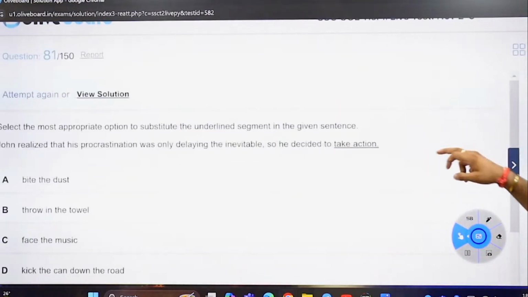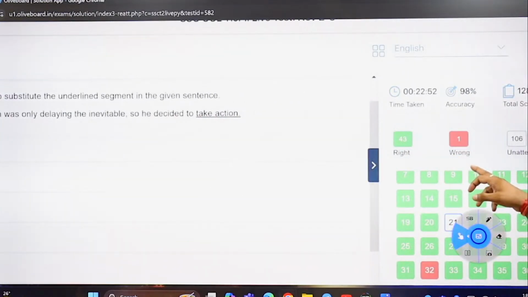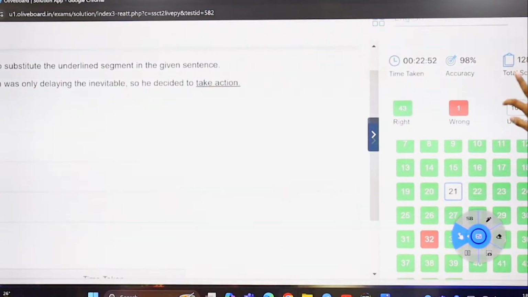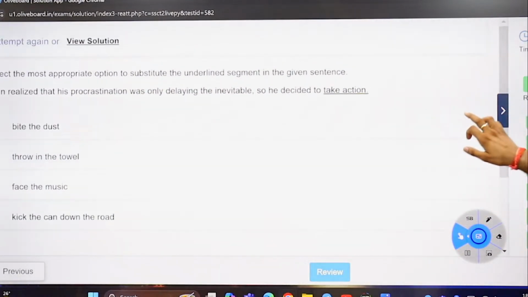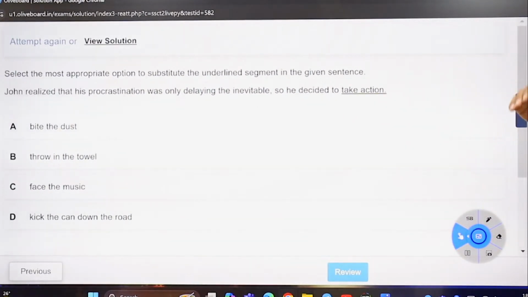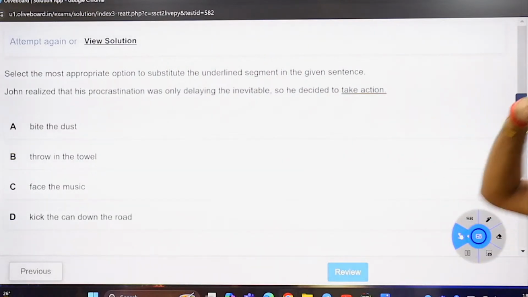I didn't attempt this one. I left this one, to be honest. You can see I got 43 correct, 1 wrong, and 1 left. I won't be attempting GS and GA and reasoning and maths out there. So I left this one, 21st one. Why I didn't get this, to be honest. However, I tried elimination, but it was better as a student to leave questions also. A couple of them we can leave.